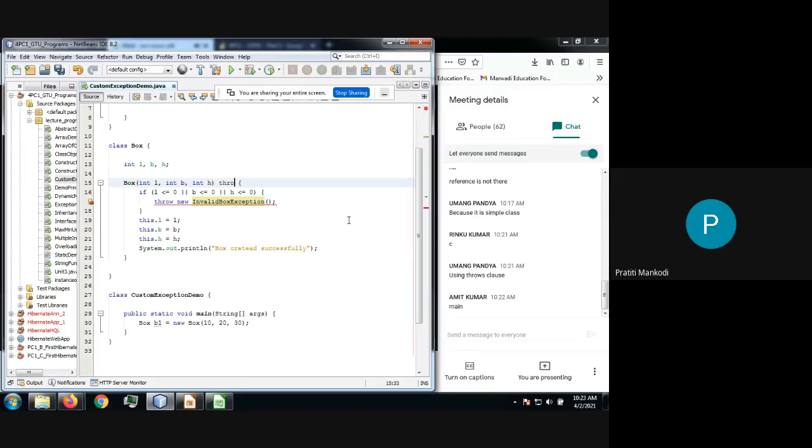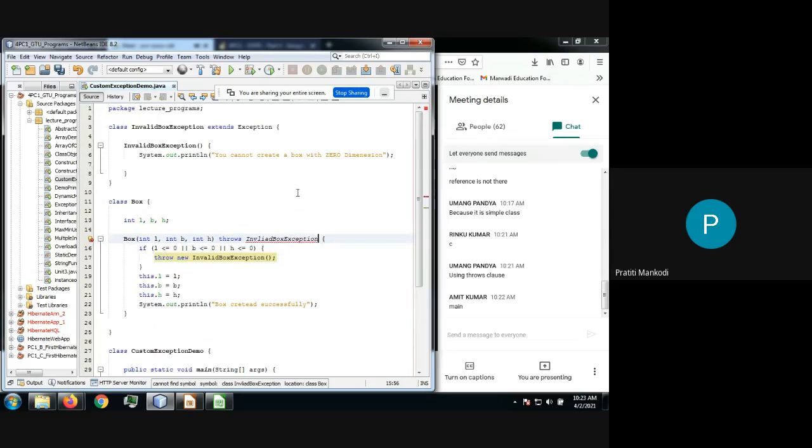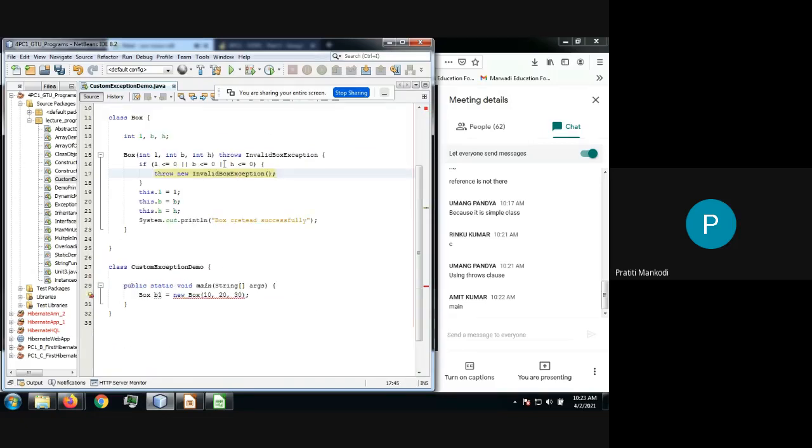So how to inform? Throws InvalidBoxException. That's it. So we have informed. Using the throws clause, we have informed the compiler, and the constructor is going to inform. In our case, the constructor is generating the exception. The method in which the exception gets generated, that method has the responsibility to inform the compiler. Am I clear, Amit?